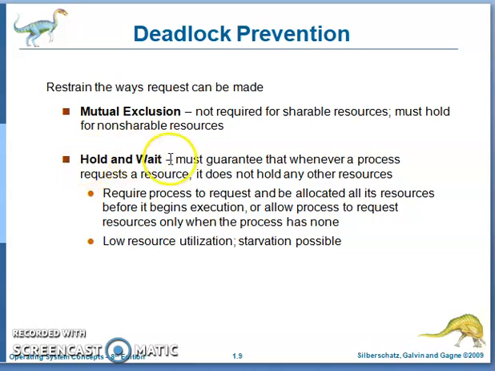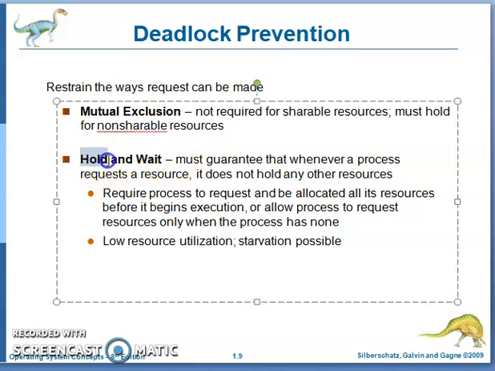Second one is hold and wait. First, fail hold, and then fail wait. How to fail the hold? Allow a process to request resources only when the process has none. If no resources are allocated to the process, then only it can request resources. That means there is no held resource, so it fails the hold and it fails the wait.